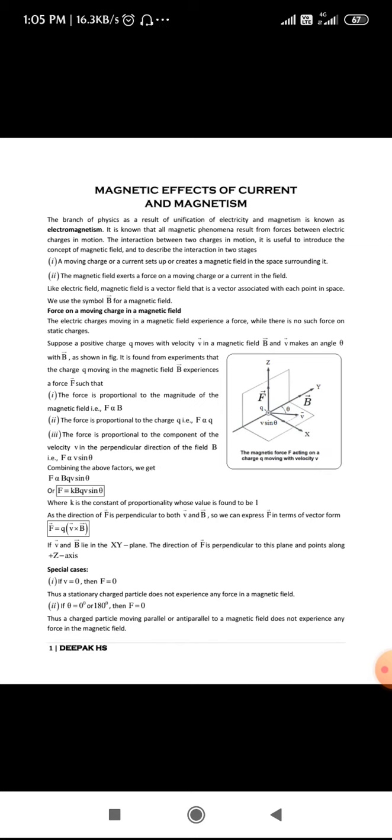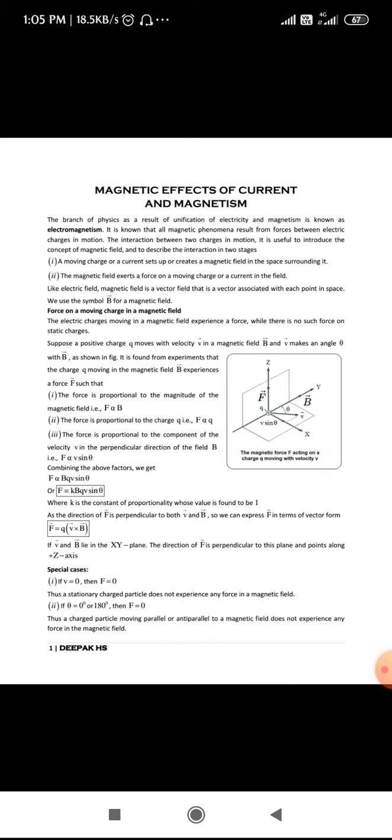Coming to the special cases, we went through what happens when the charge is stationary. When you take the equation F is equal to Bqv sine theta, if v is equal to 0, that is when the charge is stationary, the force value F is equal to 0. That means a stationary charge doesn't experience any force in the presence of a magnetic field. That is the first point.